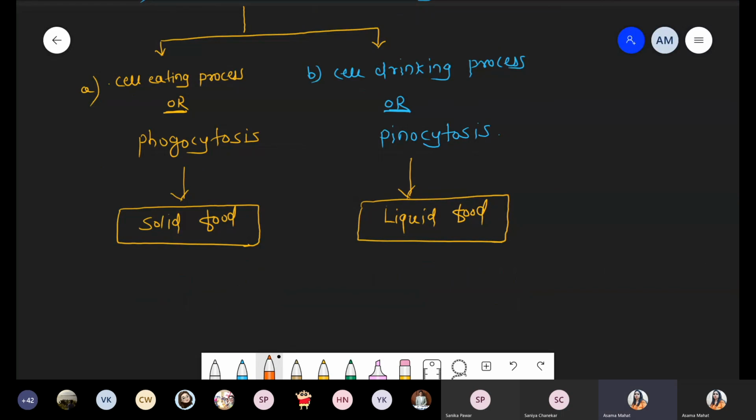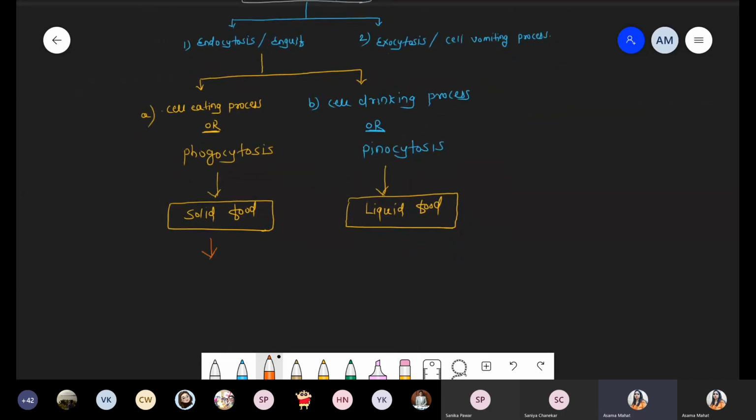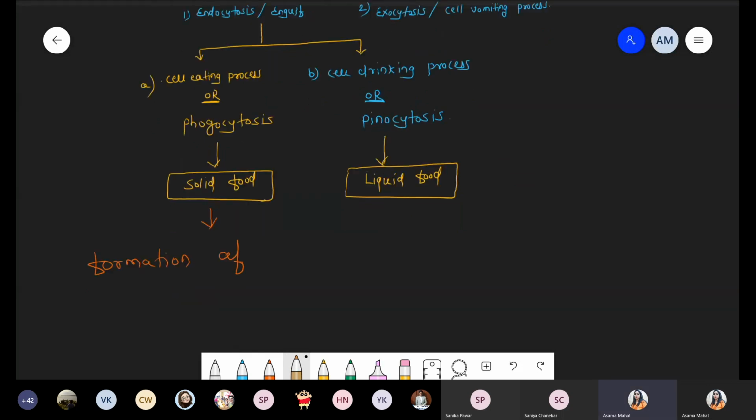और एक point हम यहाँ पे discuss कर रहे हैं. So one point we'll discuss here. When we are talking about processing solid food, there is a formation of a phagosome. Formation of one typical structure, that is the phagosome, a vesicle which is rich with solid food material.